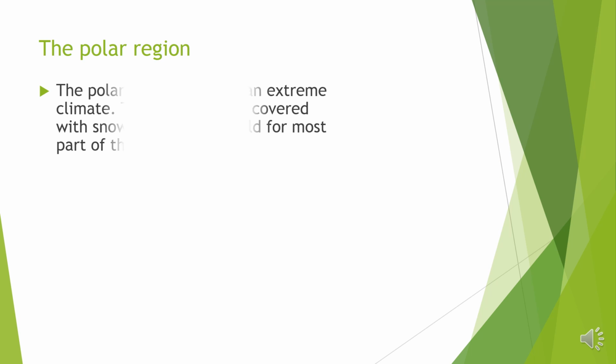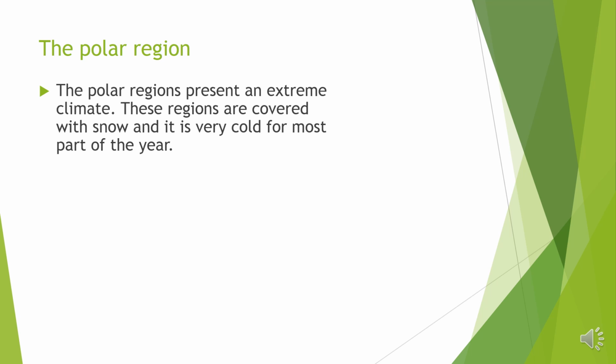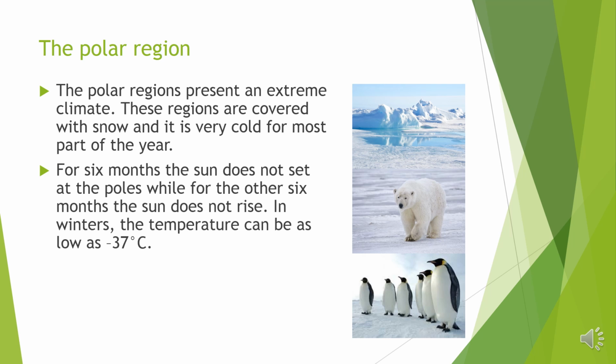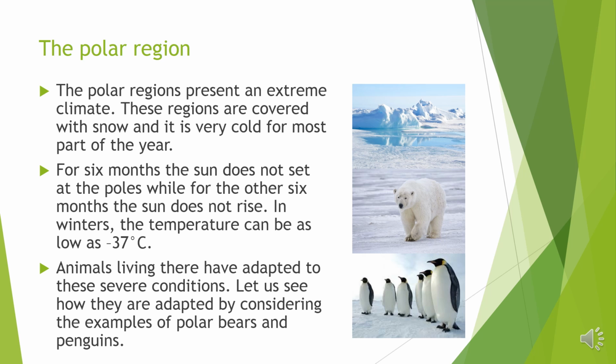The polar region. The polar region presents an extreme climate. These regions are covered with snow and it is very cold for most part of the year. For 6 months, the sun does not set at the poles, while for the other 6 months, the sun does not rise. In winters, the temperature can be as low as -37 degrees Celsius. Animals living there have adapted to these severe conditions. Let us see how they are adapted by considering the examples of polar bear and penguin.